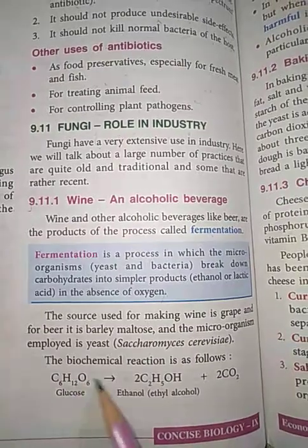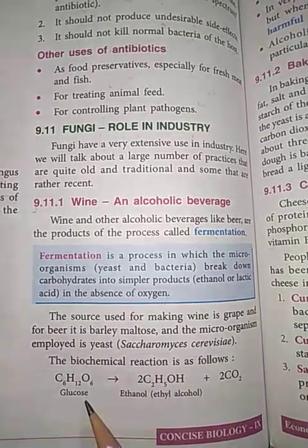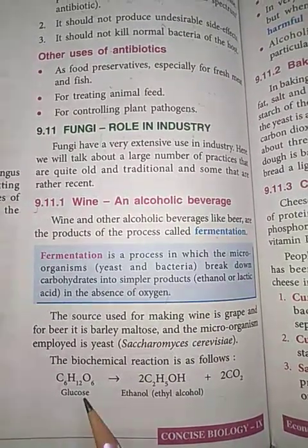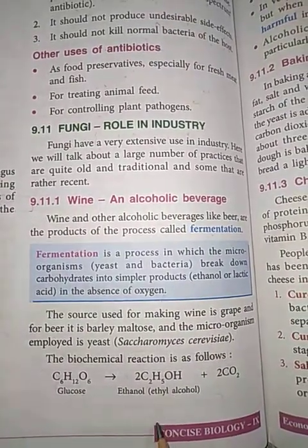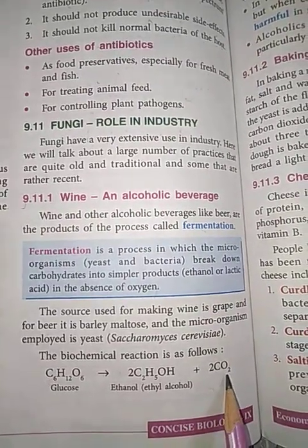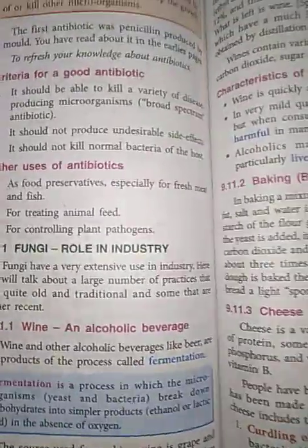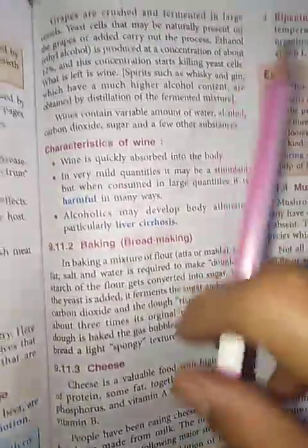Now students, this is the biochemical reaction of the process of fermentation. Here you can see when glucose is fermented, then ethanol is produced and two molecules of carbon dioxide gas are produced. Now students, we will discuss how wine is produced in the industries.